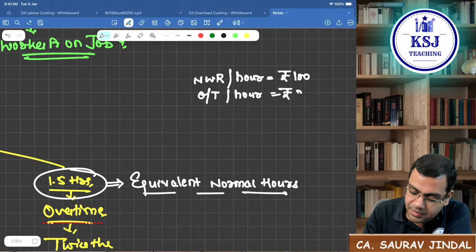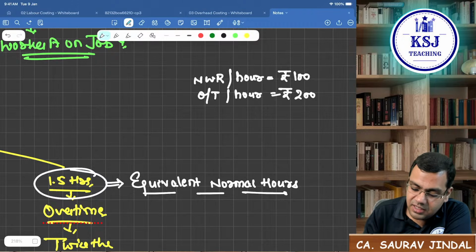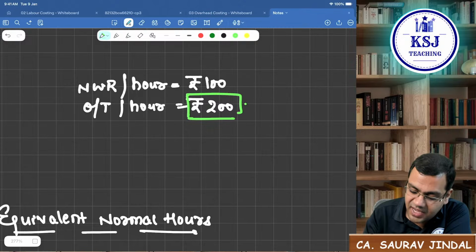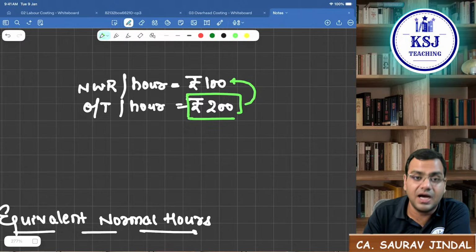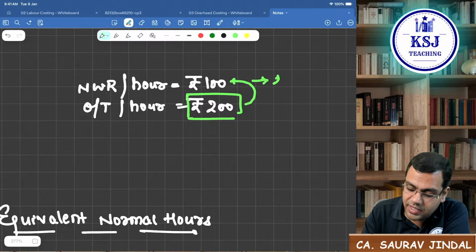Overtime wages is double, that is 200. If I have to earn this 200 from normal hours, I will require 2 normal hours.